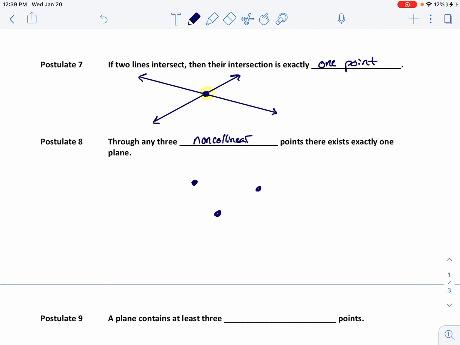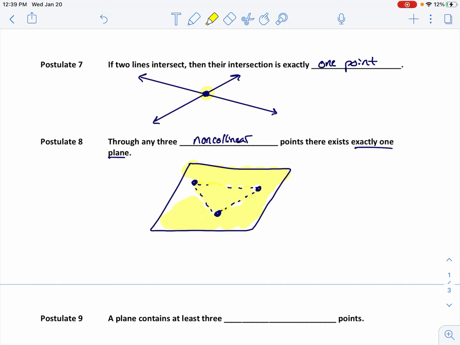They're not in a straight line. If I have 3 points that are not in one straight line, then there exists exactly one plane, because when I have these 3 points here, it makes a 2D area. You guys can kind of see this here. It's making this 2D area, and that 2D area we can extend in all directions, and that is where the 3 non-collinear points will actually make up an entire plane.